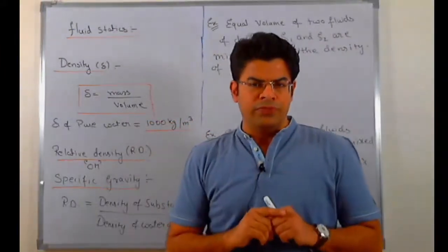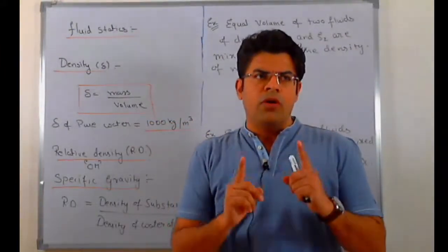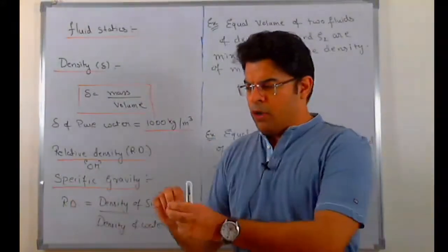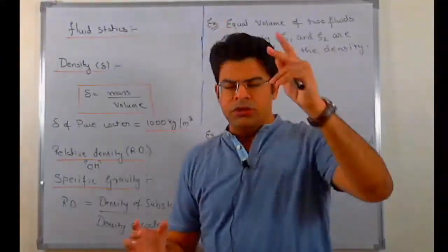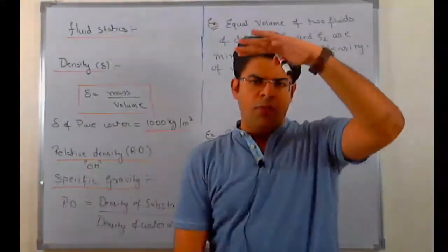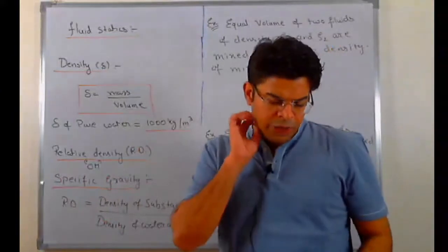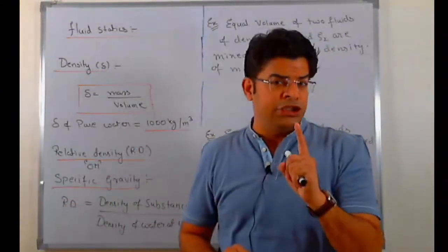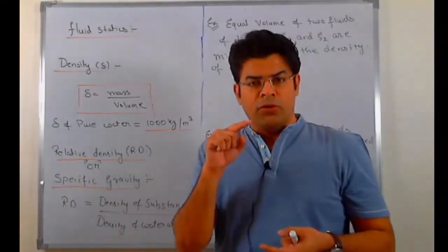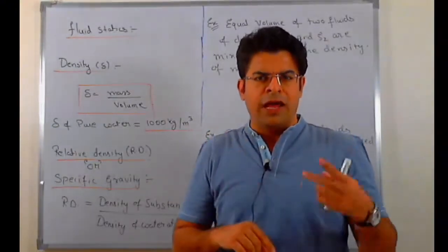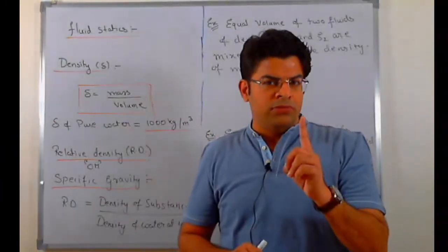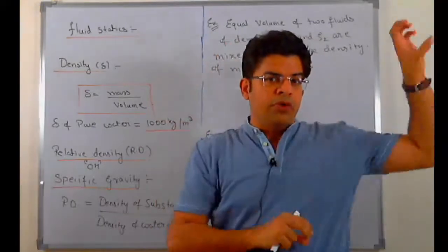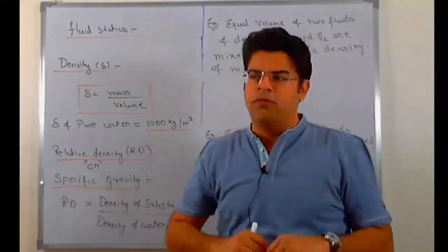What is 1 meter cube? 1 meter cube is the volume of a cube having side length of 1 meter. So 1 meter by 1 meter by 1 meter. Visualize a cube of volume 1 meter cube. In this cube, you can pour in 1000 kg of water. The regular 1 liter water bottle that we buy, of Kinley or Aquafina, weighs 1 kg. So inside this tank of volume 1 meter cube, you can pour in 1000 such bottles of water.